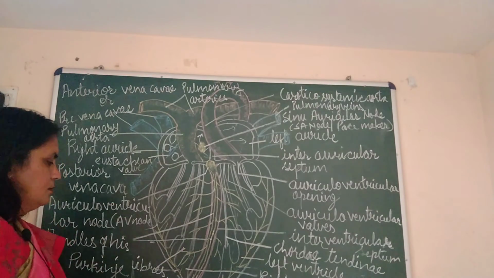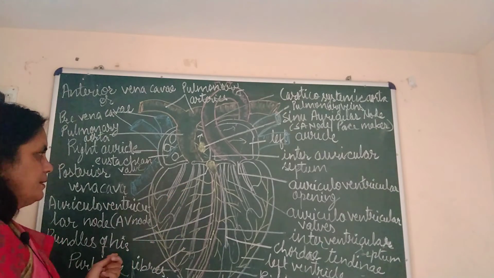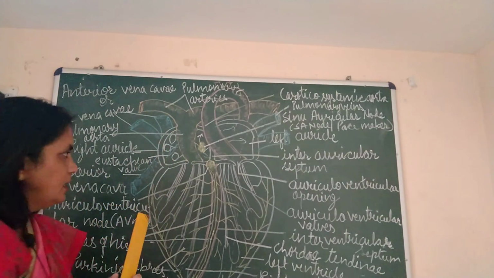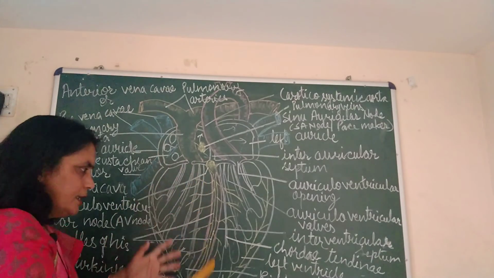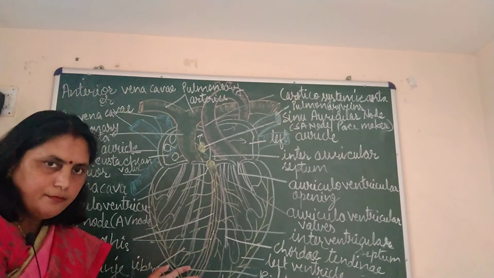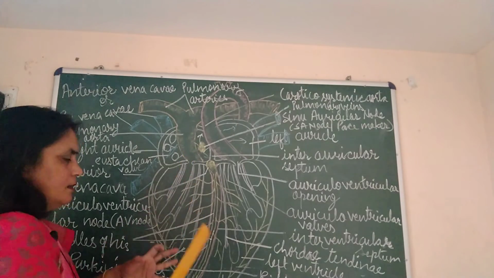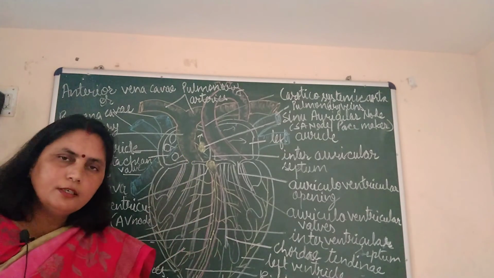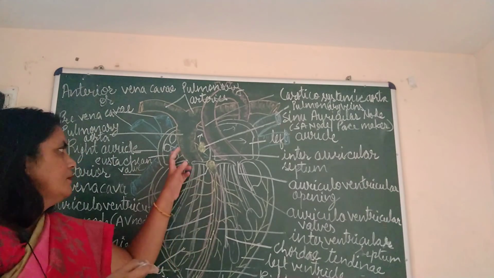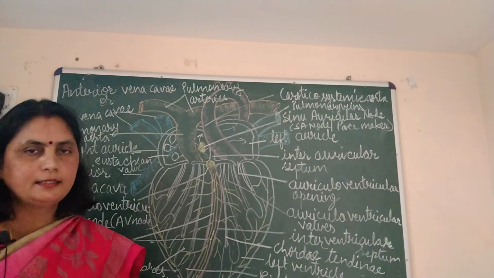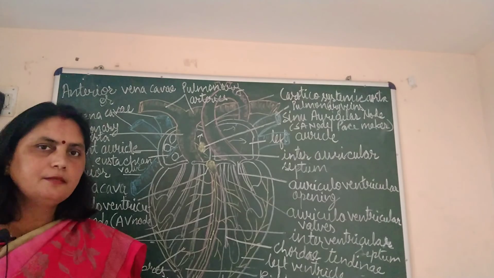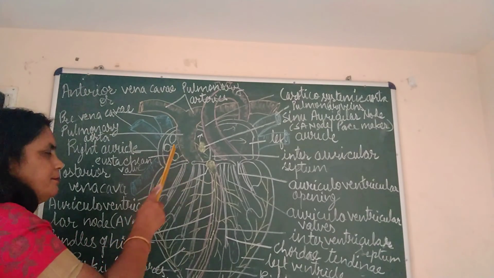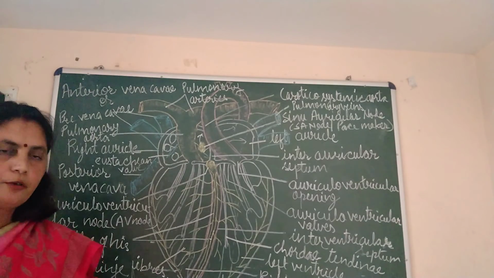Now, how do all these things take place? See children, while auricles are contracting, the ventricles are getting filled with blood. And while ventricles are contracting, at the same time auricles are relaxed. Relaxed means they are filling with blood, this one with impure blood and this one with pure blood.